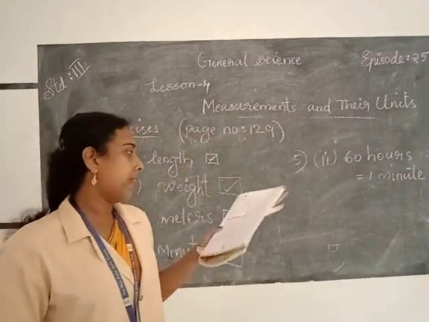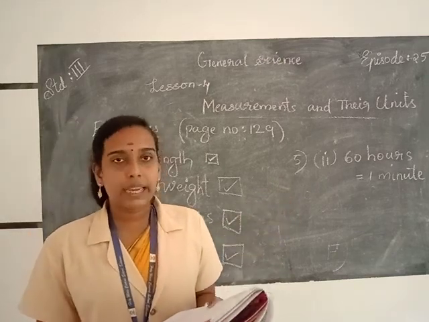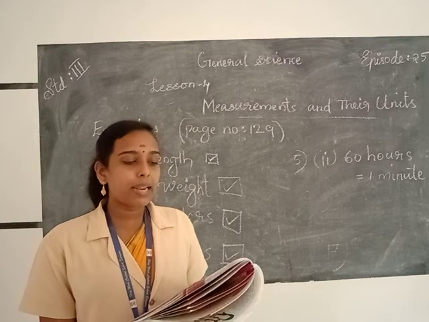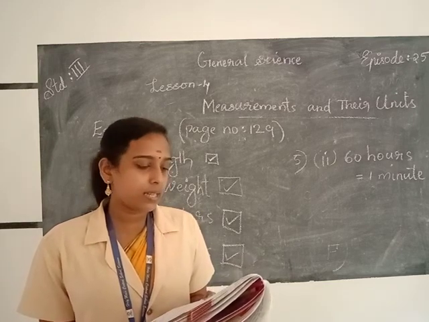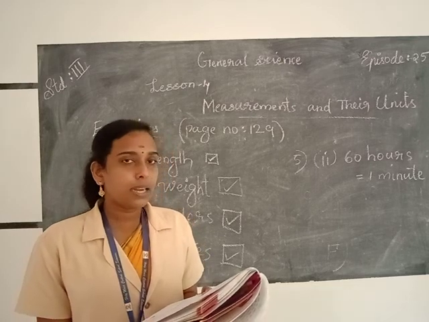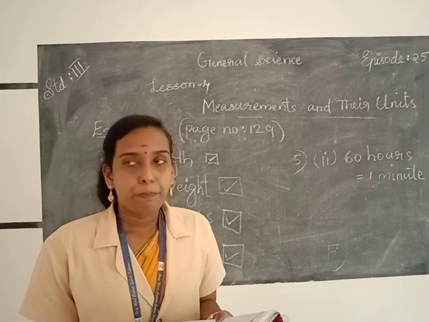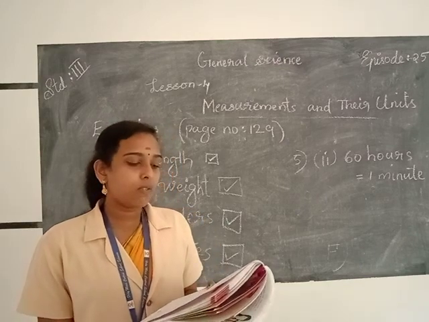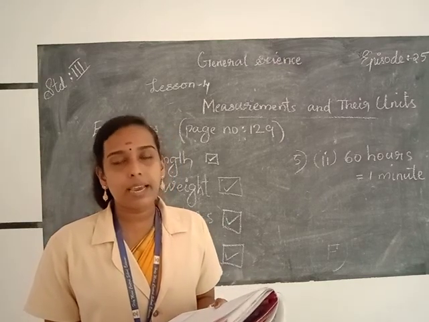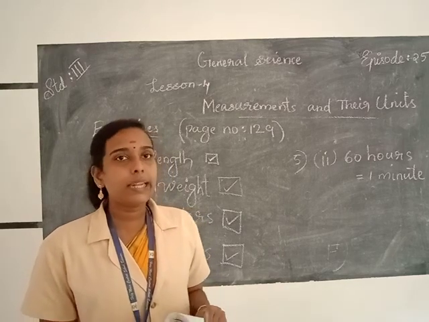So it's incorrect. So rulers are commonly used for measuring length. A weighing balance is used to measure weight. Length can be measured in meters. The standard unit of time is minutes. Which one of the following is not correct? It's 60 hours is equal to 1 minute. Then the next one, fill in the blanks.